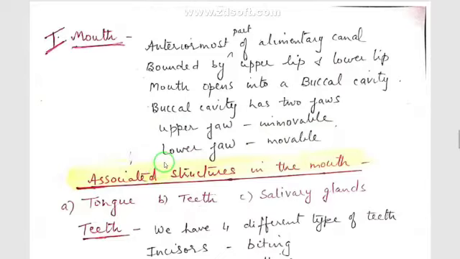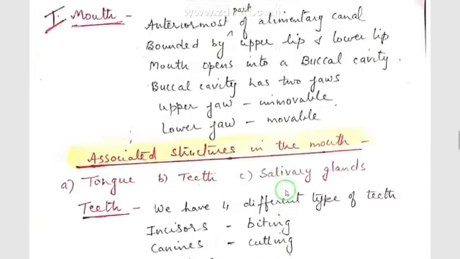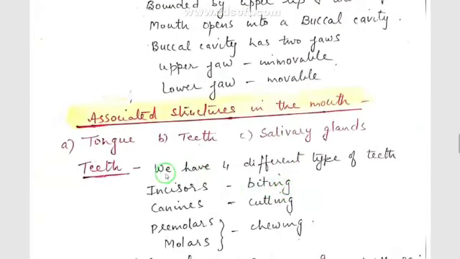Now inside the mouth what are the associated structures? Associated structures inside the mouth are tongue, teeth and salivary glands. 3 structures are present. Now first we'll study about teeth. How many teeth do we have? We have 32 teeth. Permanent teeth are 32 in number.